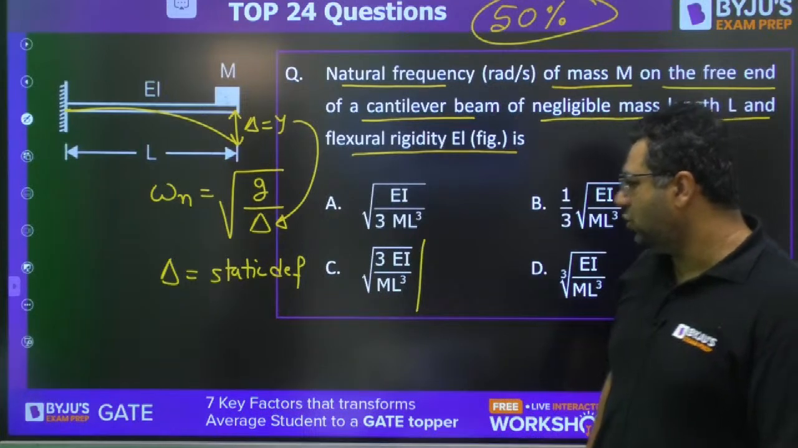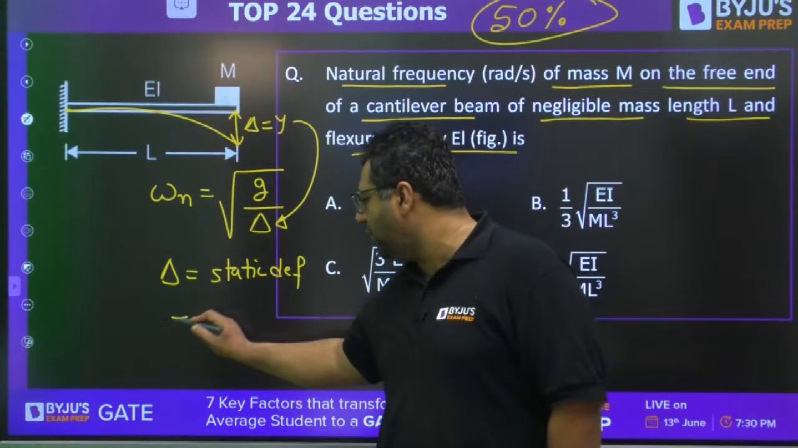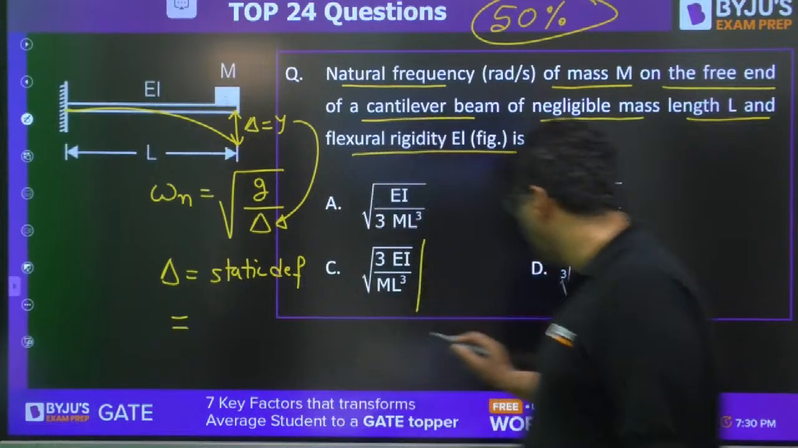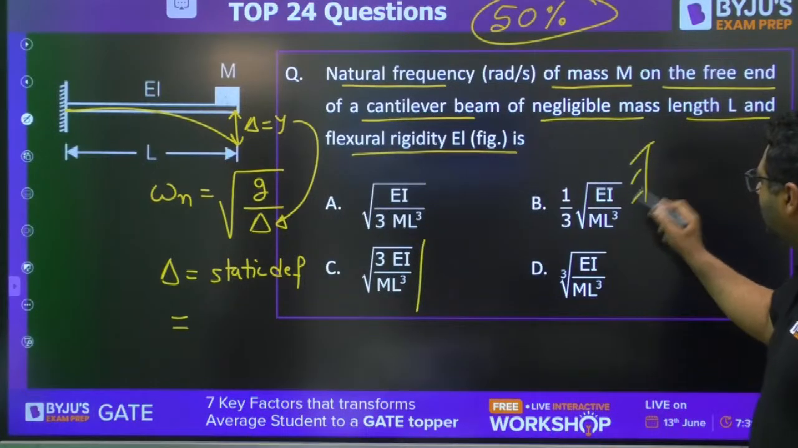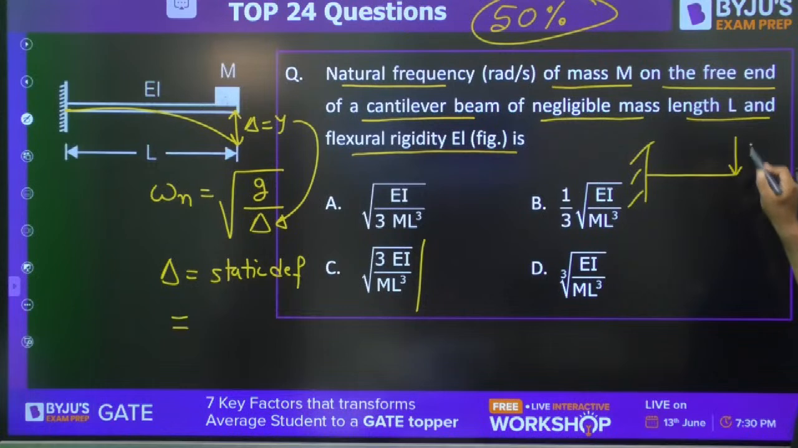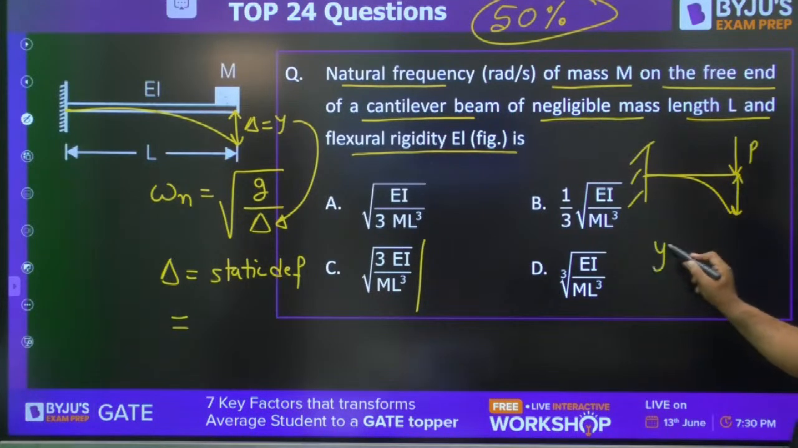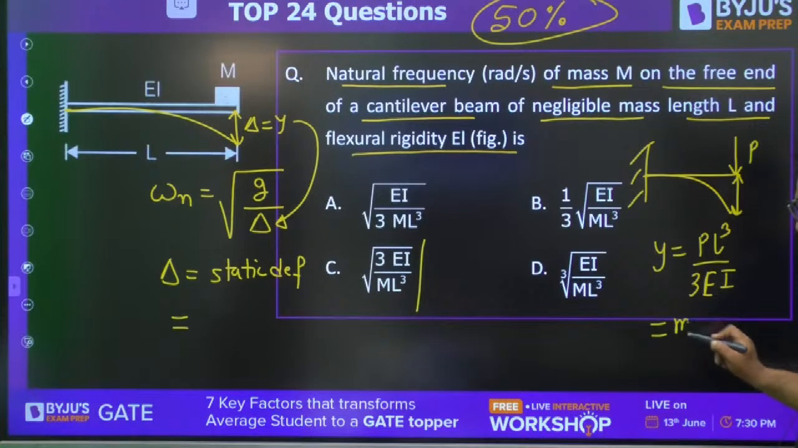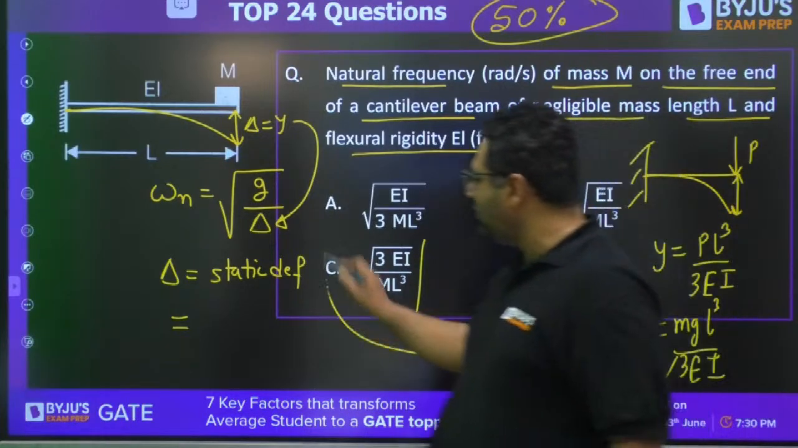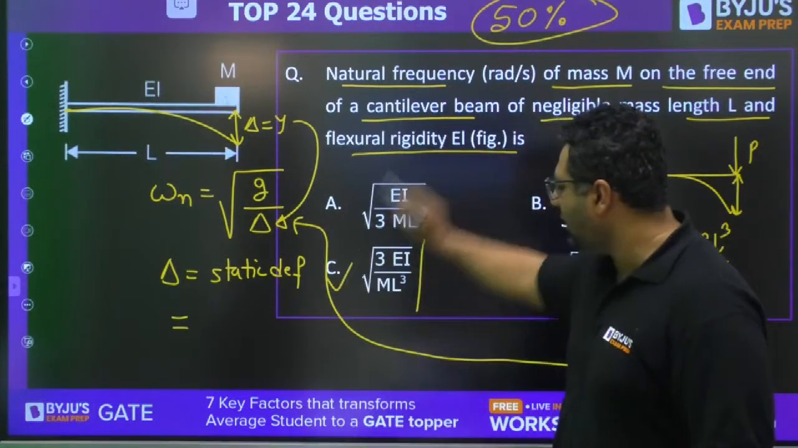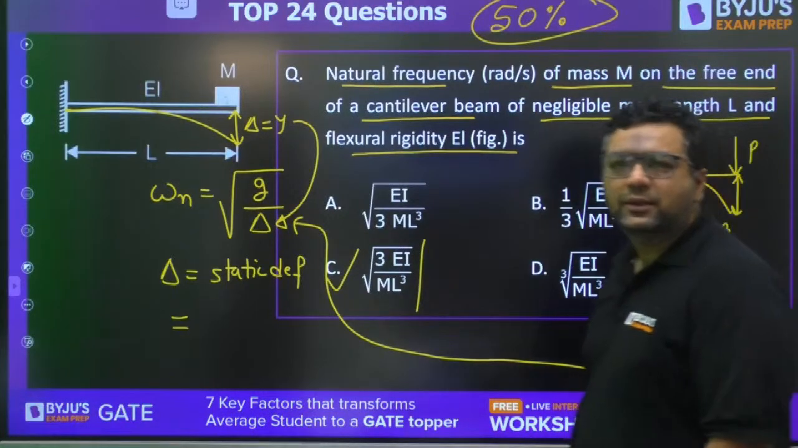When you are solving for static deflection, you already know that for this case, if we have a beam with load P applied, you can find out the deflection. The deflection is nothing but PL cube upon 3EI. Here P is nothing but the weight, so it is mg L cube upon 3EI. When you put this value into the formula, you will get root of 3EI upon mL cube.